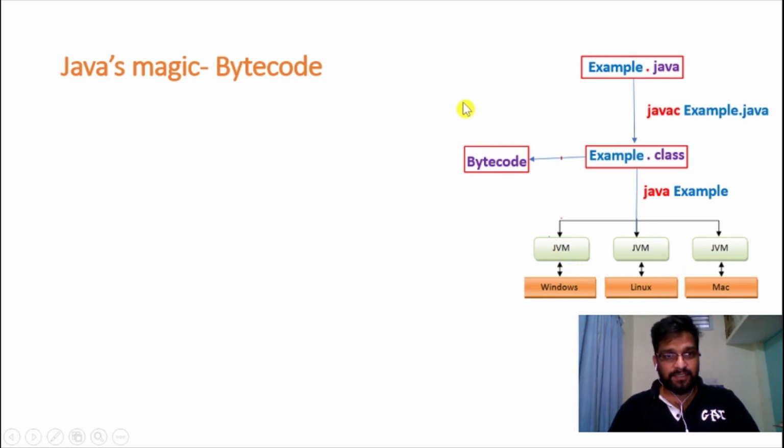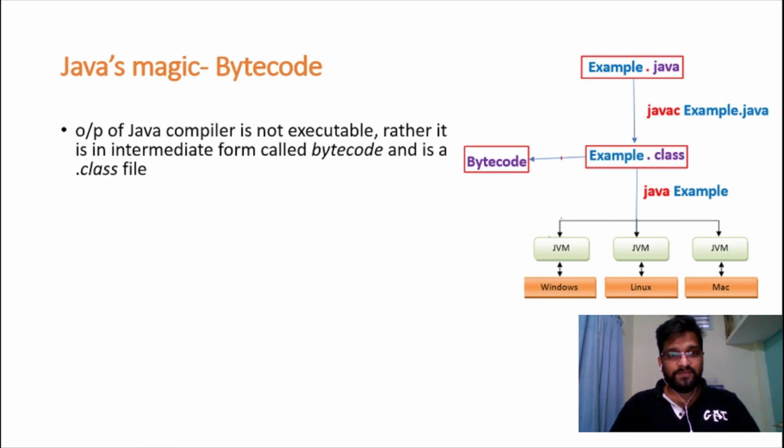So let us discuss Java's magic, that is bytecode, one by one. The output of the Java compiler is not executable, rather it is in an intermediate form called bytecode, and it is a .class file. I think that's what we are seeing. So once I compile a Java program, I'll get a .class file, and we call this .class file bytecode.